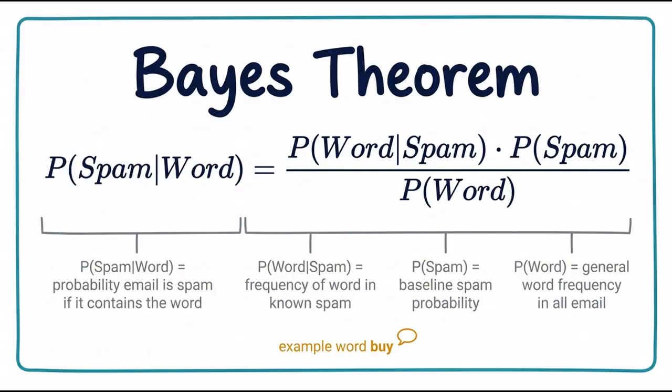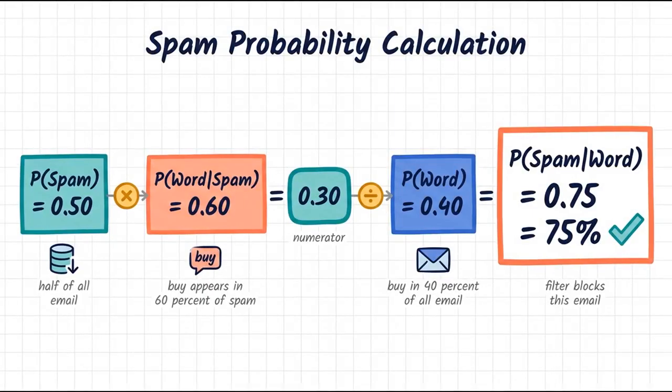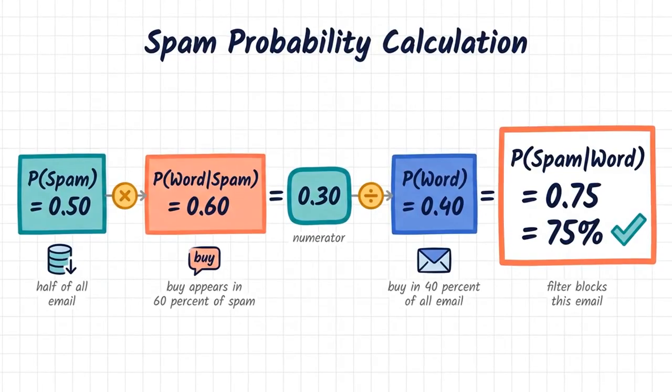Here, P of spam given word is the probability that an email is spam if it contains a word like buy. P of word given spam is the frequency of buy in known spam. P of spam is the baseline spam probability, and P of word is the general probability of buy in any email. If half of your emails are spam, P of spam is 0.50.